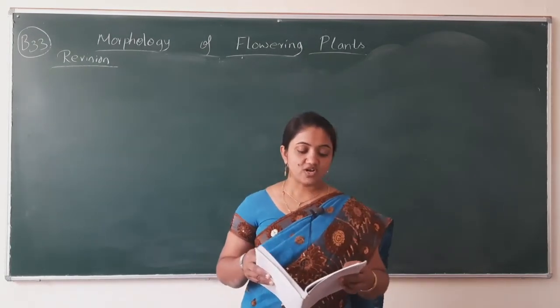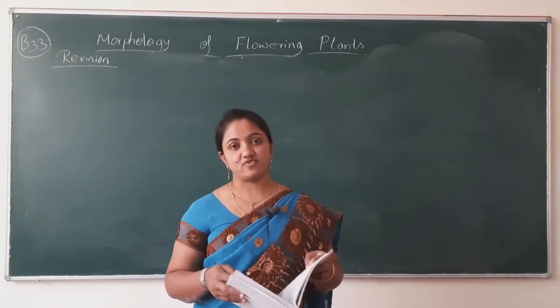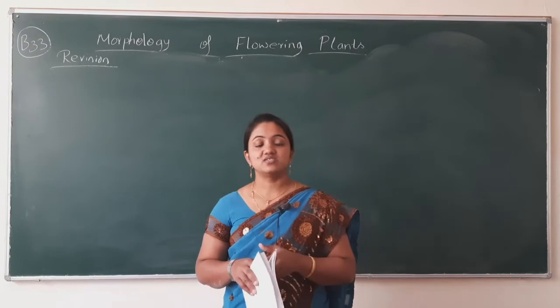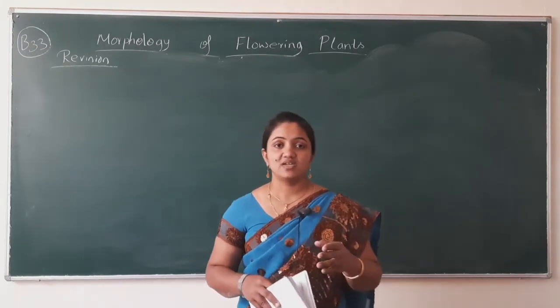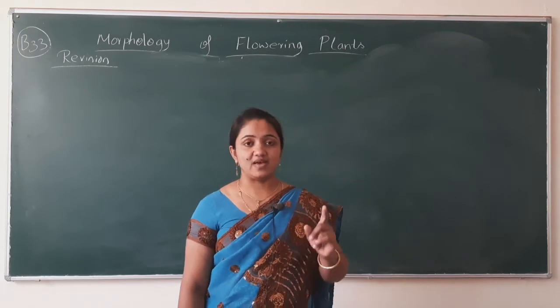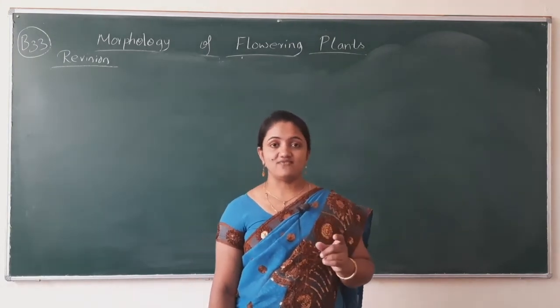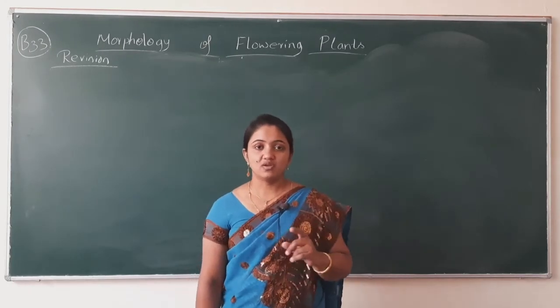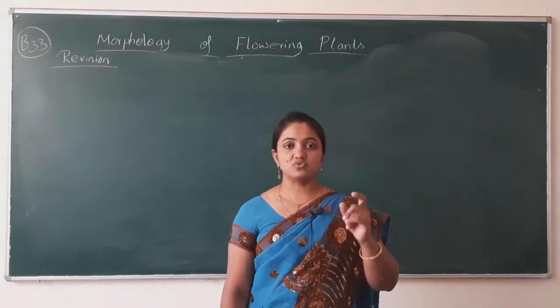Next is, what is a racemose type of inflorescence? How will you define it? The main axis of inflorescence does not end with one flower. It may have a number of flowers, and the floral axis keeps on developing, keeps on growing.